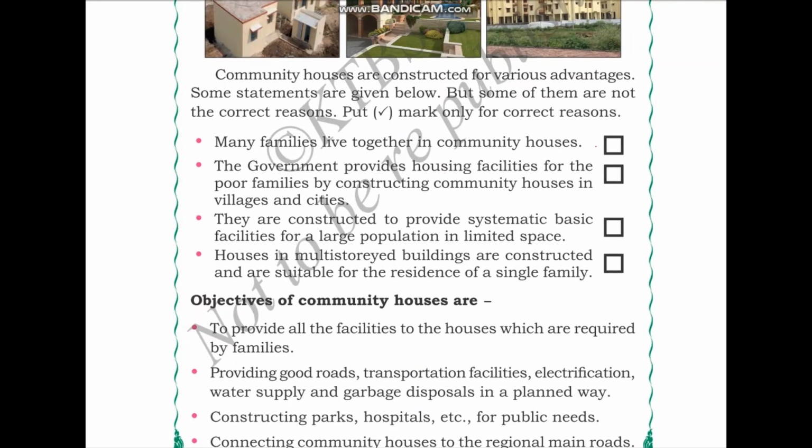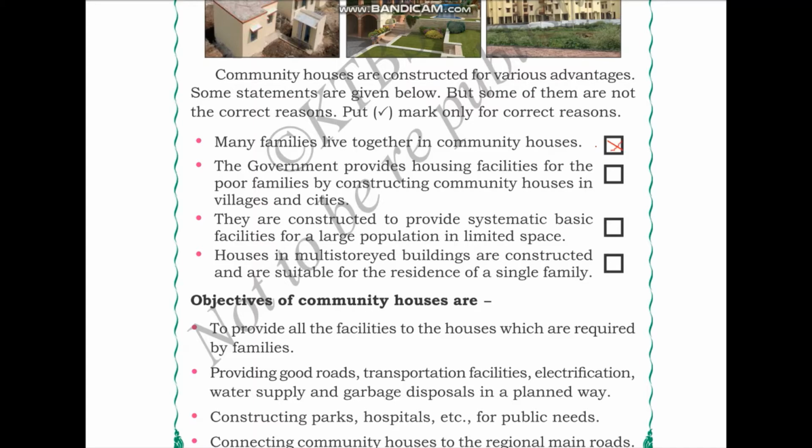Community houses are constructed for various advantages. Some statements are given below. Some of them are not correct. Put a tick mark only for the correct reasons. So the first statement is saying many families live together in community houses. So although there are many families living in the same community, in one house, only one family is allocated. Therefore, this statement is not correct.